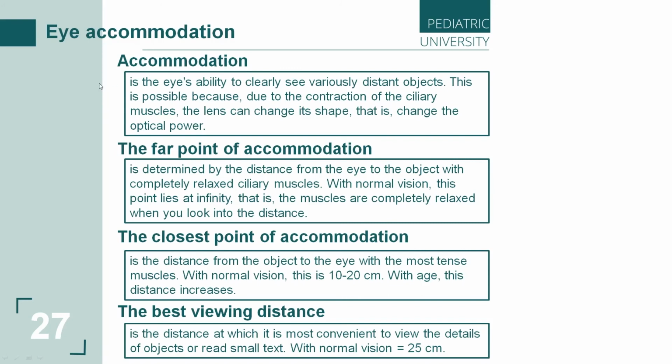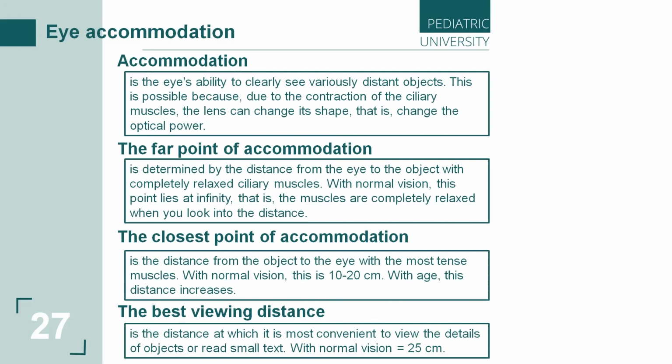This is the eye's ability to clearly see objects at various distances. This is possible because, due to contraction of the ciliary muscles, the lens can change its shape, that is, change the optical power.